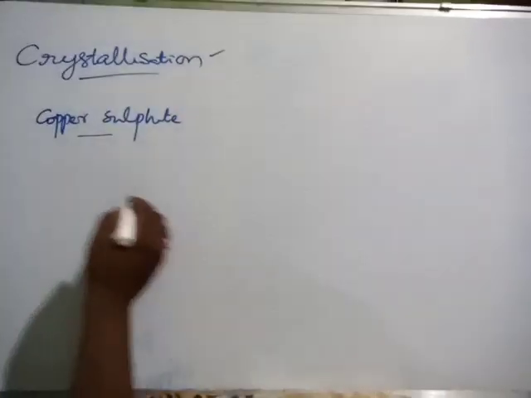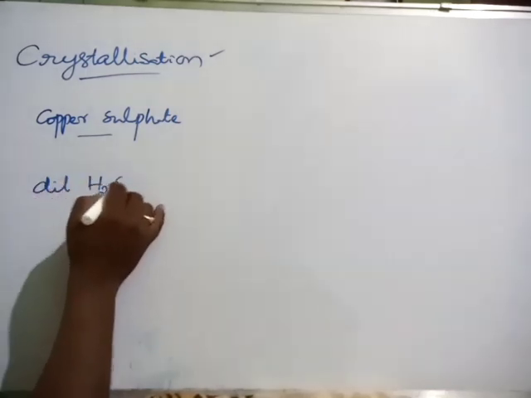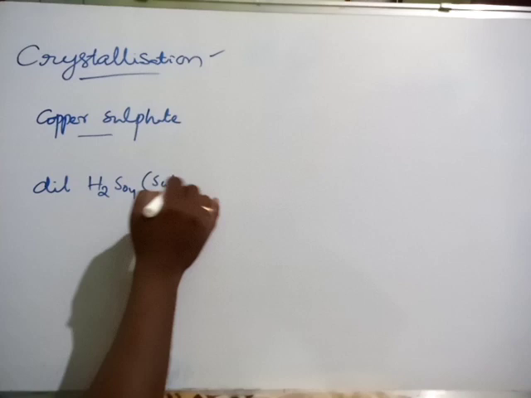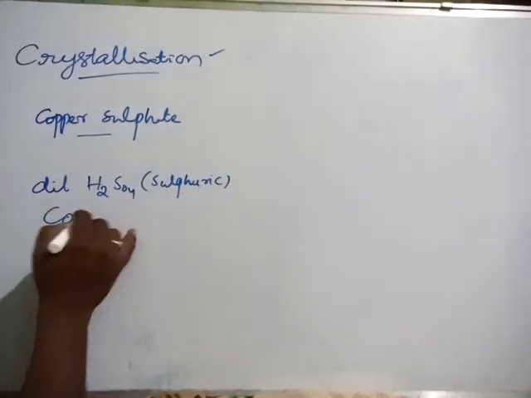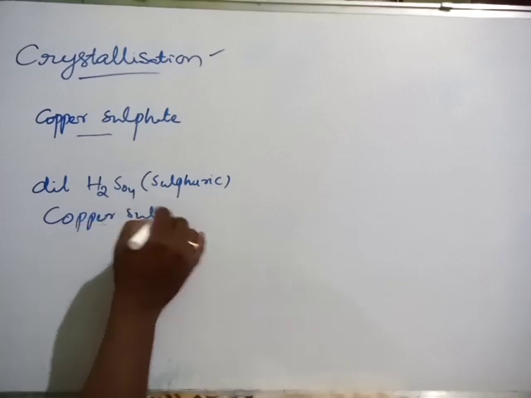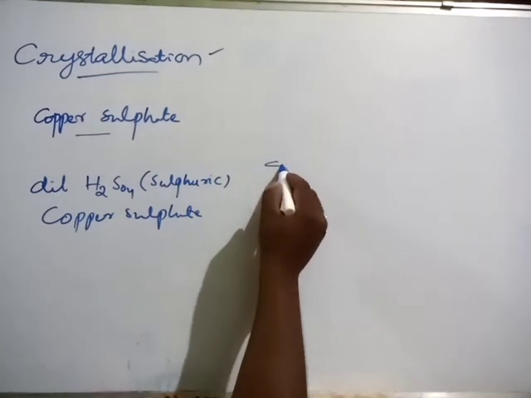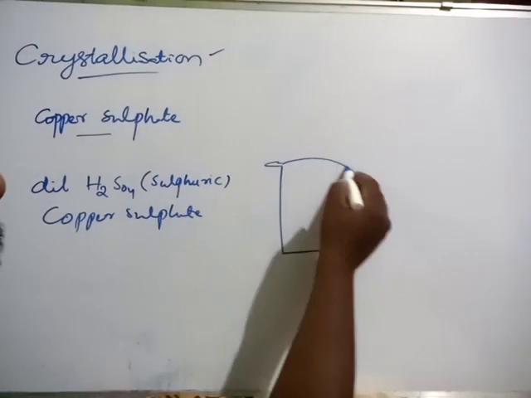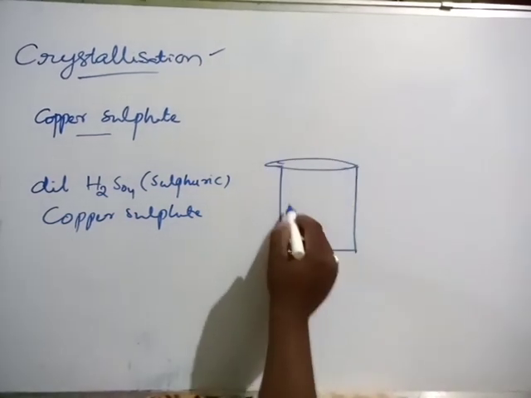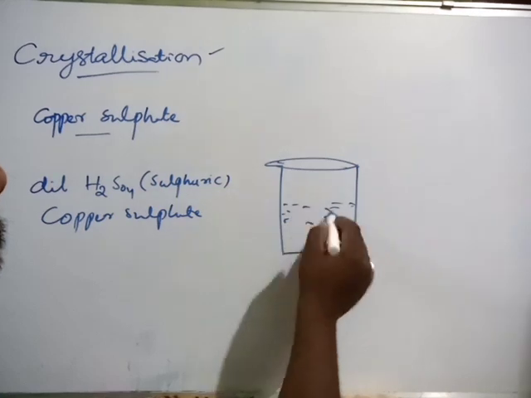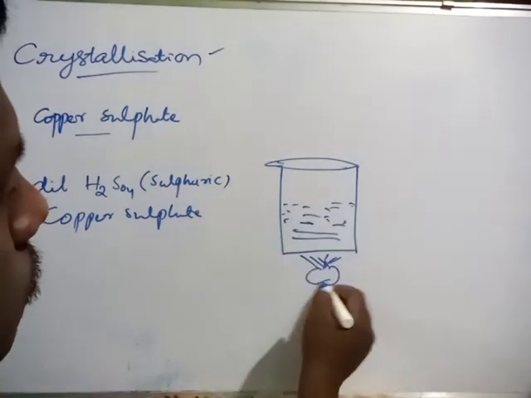For this we need dilute sulfuric acid, H2SO4, and copper sulfate also. So first of all take a beaker and take some dilute sulfuric acid, and we have to supply heat energy.